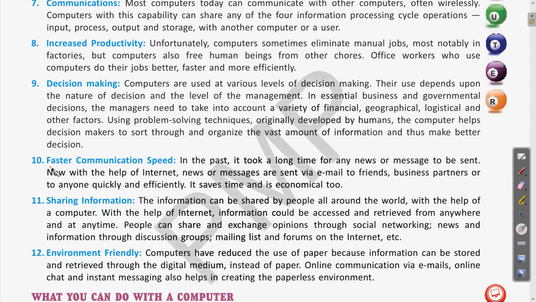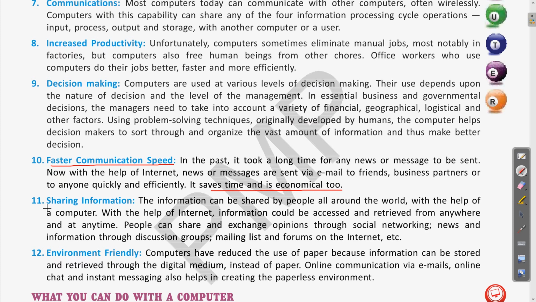The next is faster communication speed. In the past it took a long time for any news or message to be sent. Now with the help of the internet, news or messages are sent via email to friends, business partners or anyone quickly and efficiently. It also saves time and it is economical too. So computers provide faster communication speed, and because of this speed we save time and money as well. This way, computers are helpful for better and faster communication.